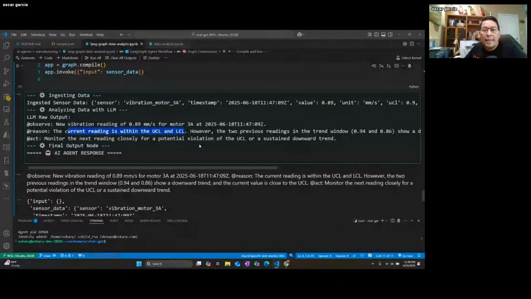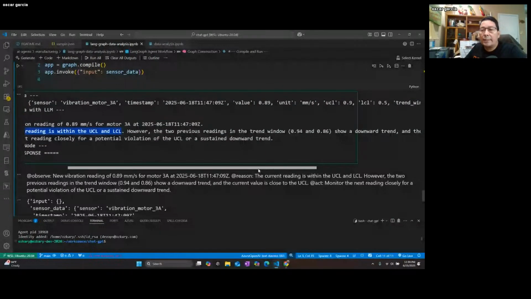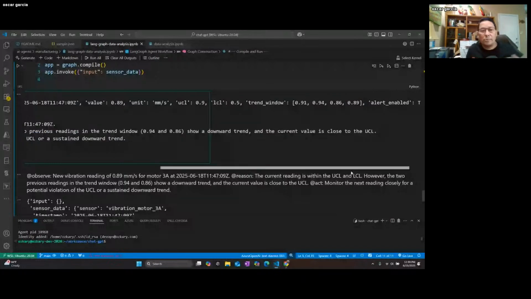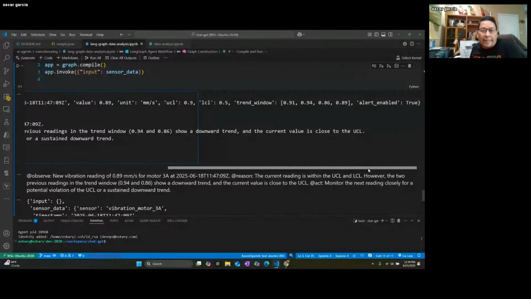But it's saying that the previous two readings in the trend window, 94 and 86, show a downward trend, right? And the current value is close to UCL. So it's actually telling us, if you understand this history, I'm looking at it right now. You are within limits. However, I'm seeing trends that this may not be good. And that's a big warning for a manufacturing process.